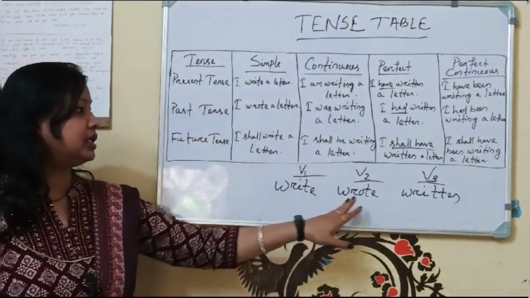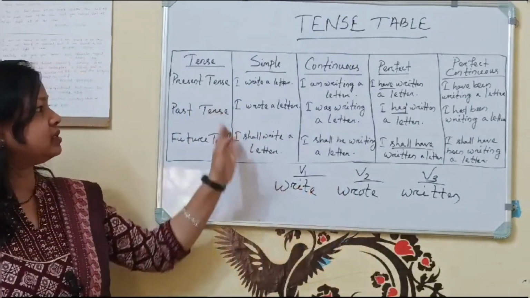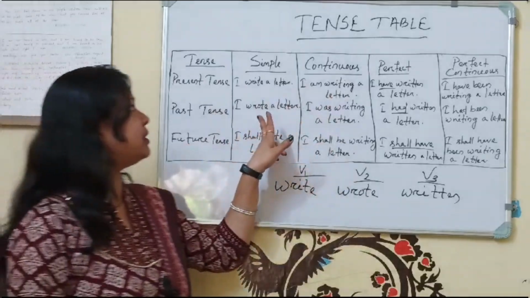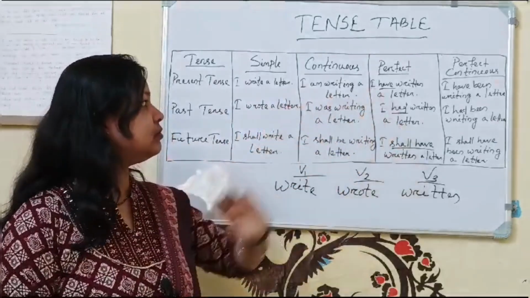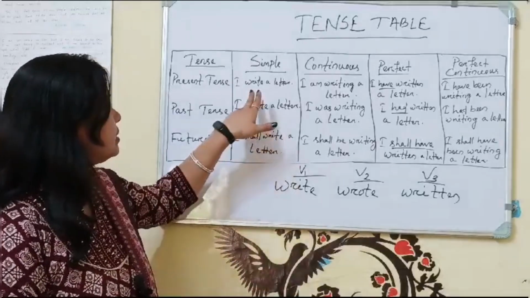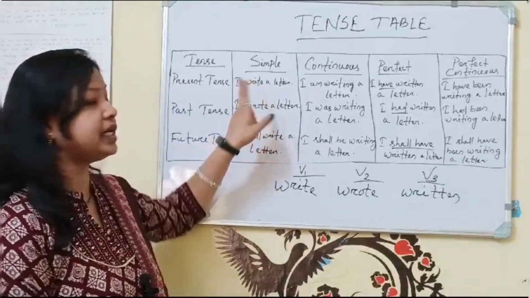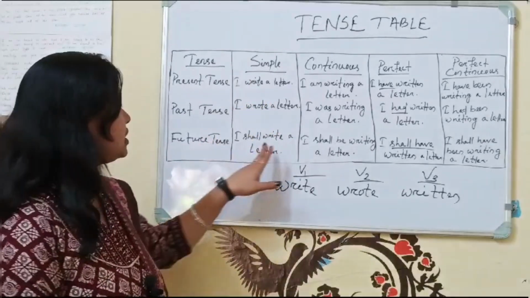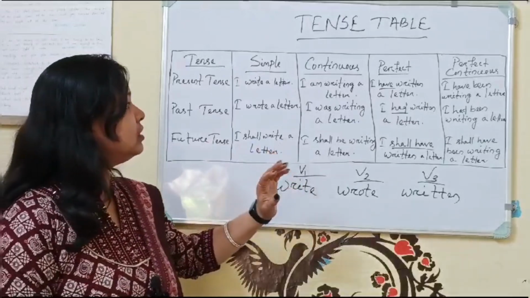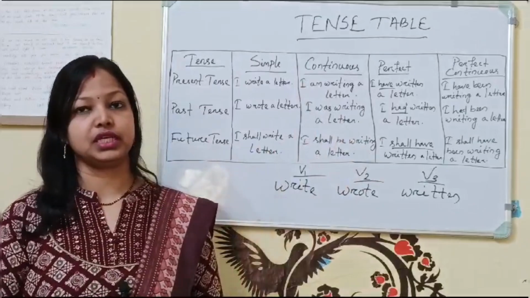And verb 1 is used everywhere except past simple and perfect tense. Except past simple, you can see verb 1, that is write, is used in present simple and also in future simple. And in continuous we always use the ing form of the verb.